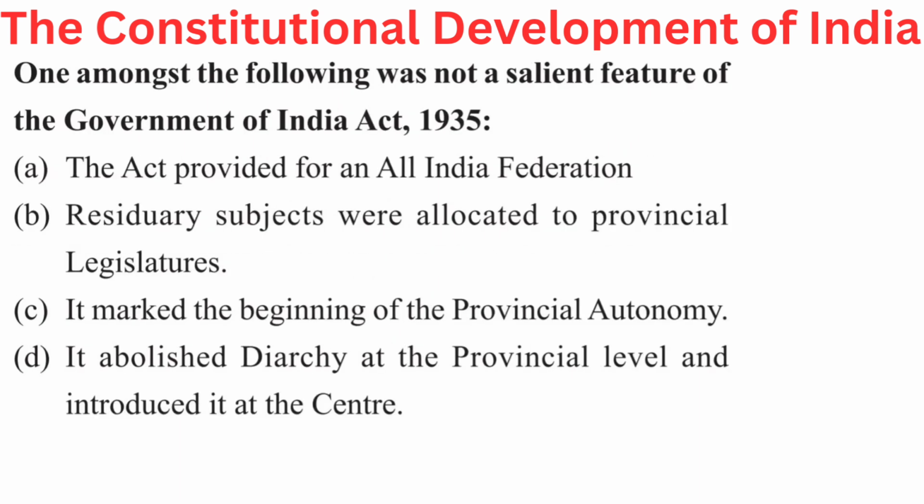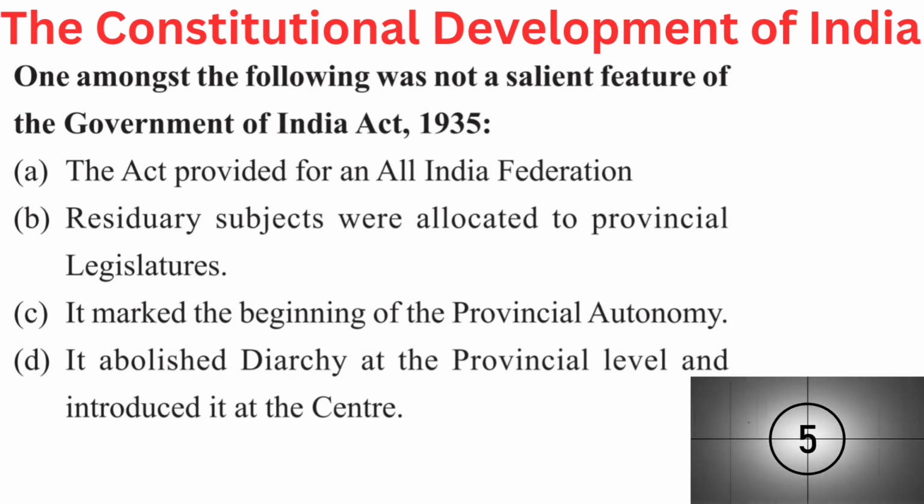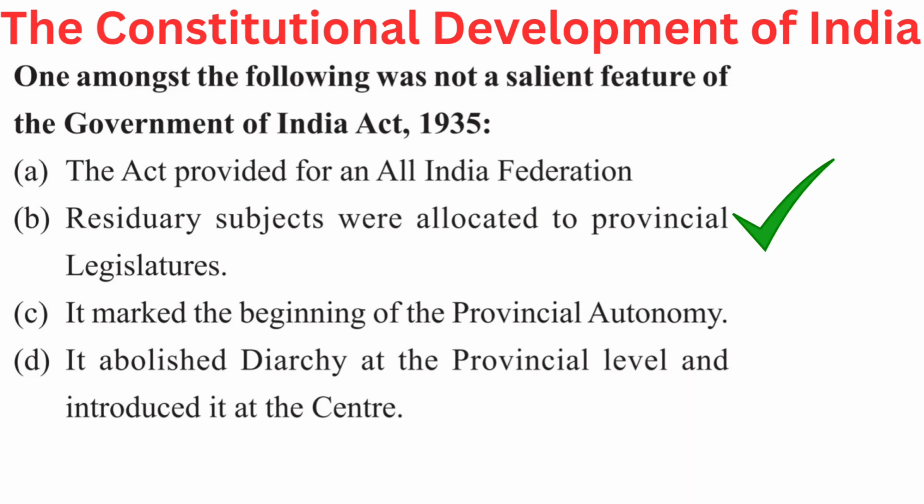The question is, one amongst the following was not a salient feature of the Government of India Act 1935. Your options are A. The Act provided for an all India federation, B. Residuary subjects were allocated to provincial legislatures, C. It marked the beginning of the provincial autonomy, or D. It abolished diarchy at the provincial level and introduced it at the centre. Right answer is B. Residuary subjects were allocated to provincial legislatures.